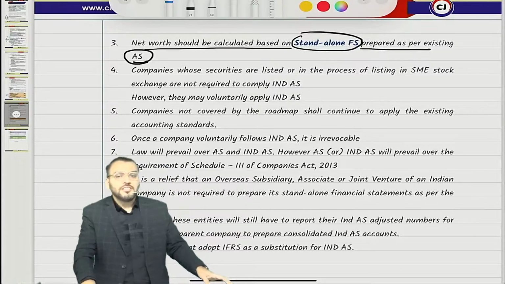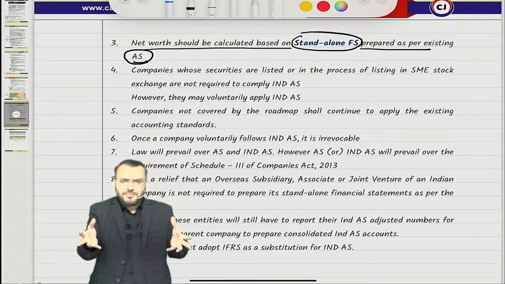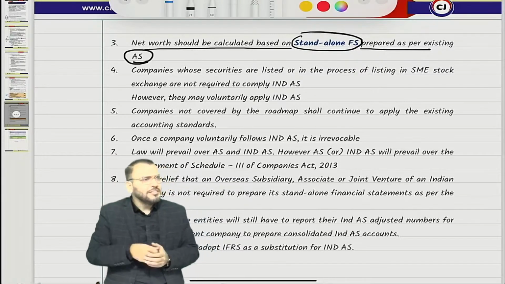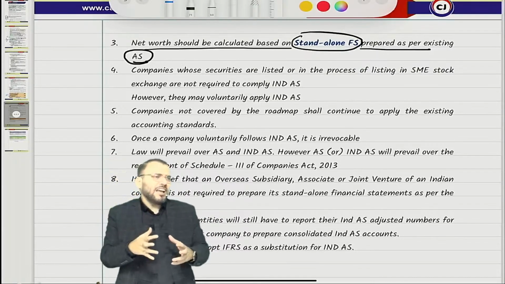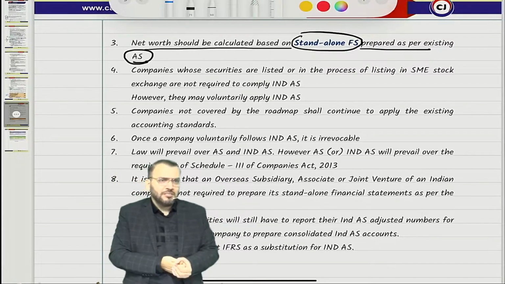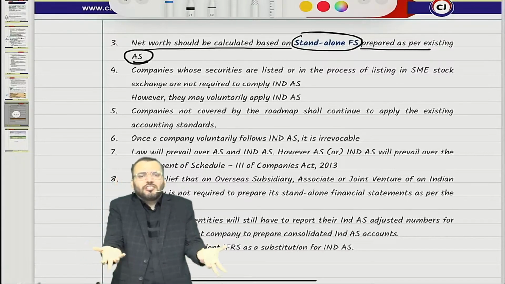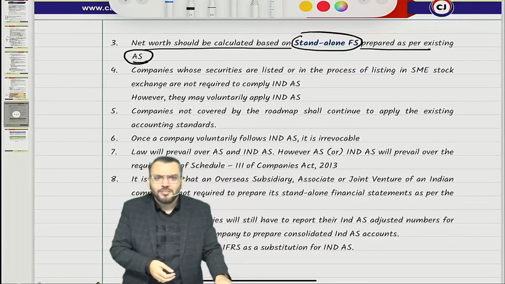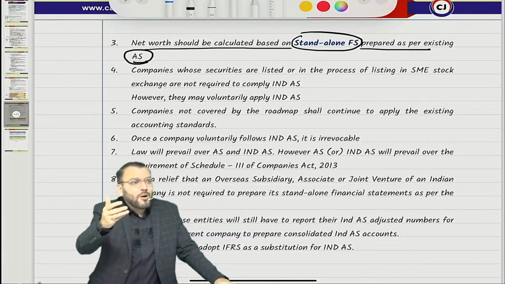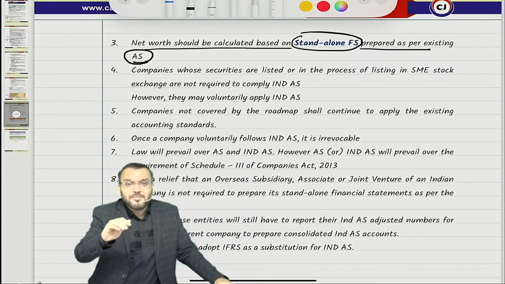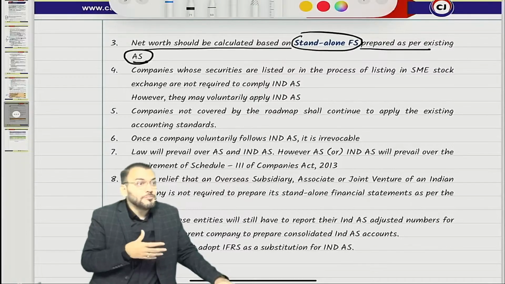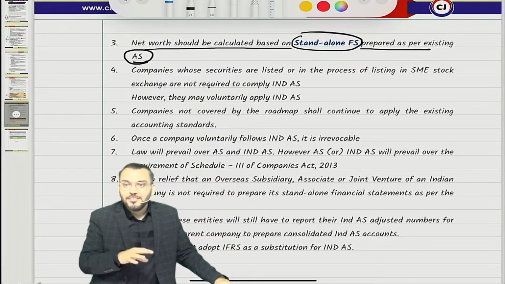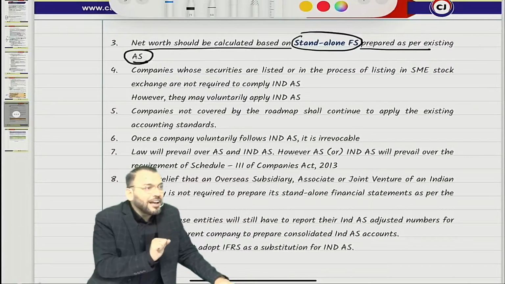Just try to understand. If I start one company, can I say I'm a very small company with a turnover of a very small amount? But if I want to become popular from day one, and if I say to you, this is a listed company, what impression do you get? Listed company means what? Hey, big company. A layman will think like that only, no?